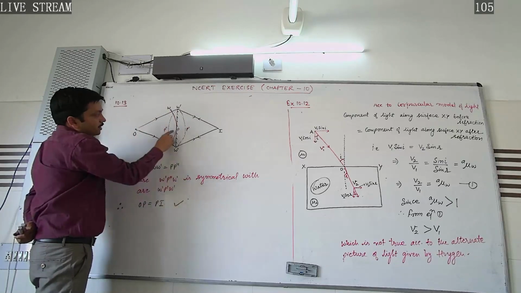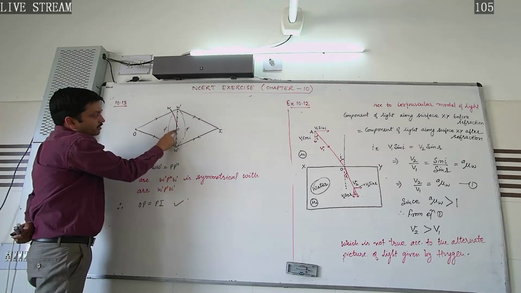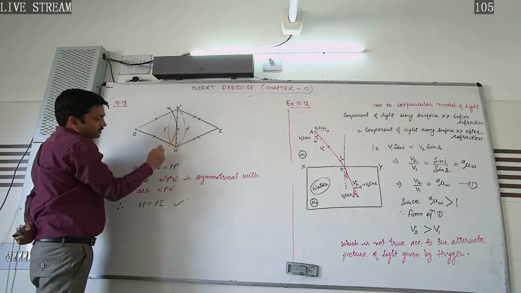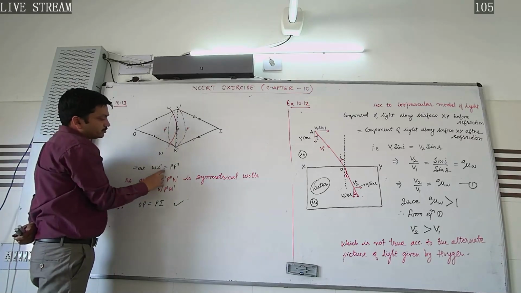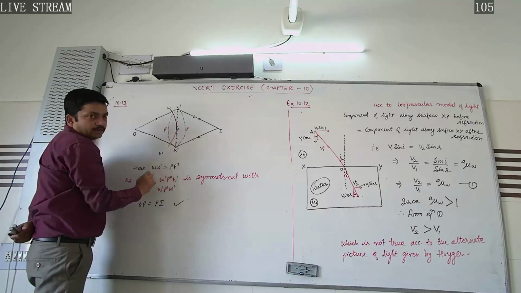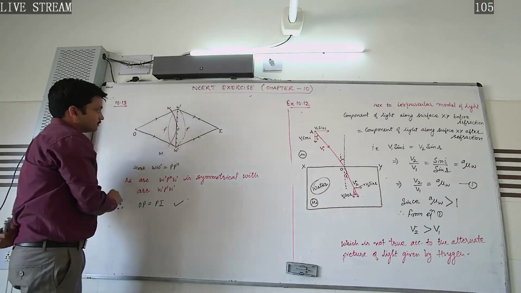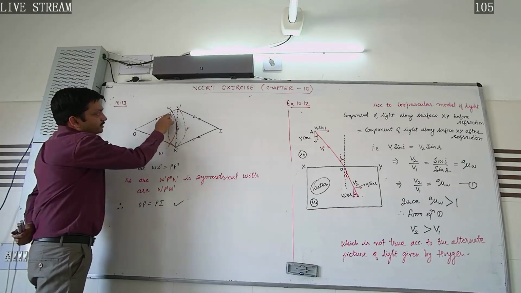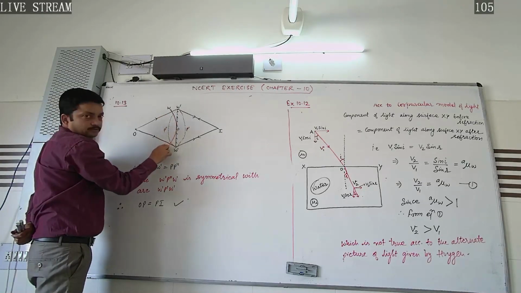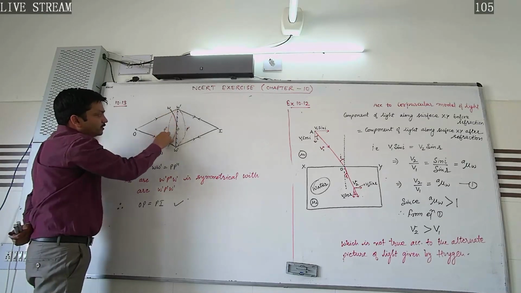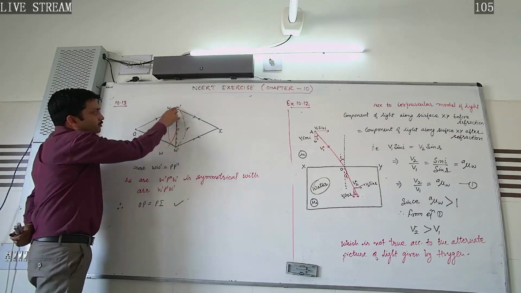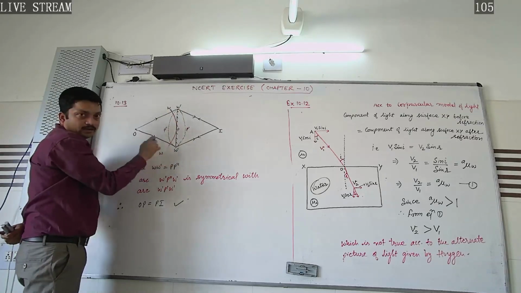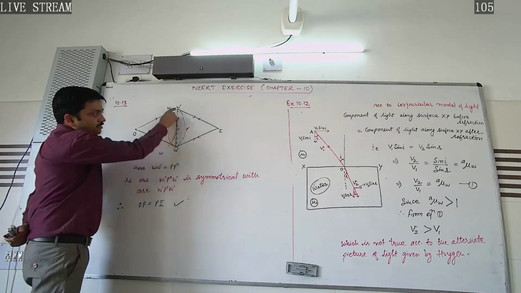During the same interval, a secondary wavelet will get reflected from point P such that this W'W' will be equal to PP''. Okay. Further, what would happen after some time? The same happens with the other points. So we get the reflected spherical wavefront as W'', P'', and W'' in the presence of this